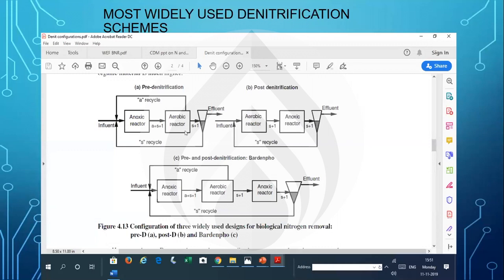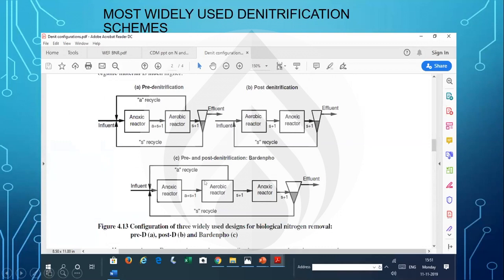This is what we do for denitrification. We use the modified Ludzack-Ettinger process. Pre-denitrification is what we recommend for these small STPs, where you have a mixed liquor recycle coming back. You introduce an anoxic reactor between the equalization tank and the aerobic tank, where the denitrification happens and the effluent comes out with less than 10 milligram per liter. You can do post-denitrification also, but this becomes more operator dependent.